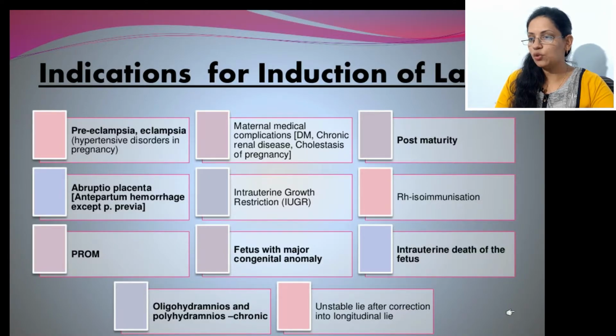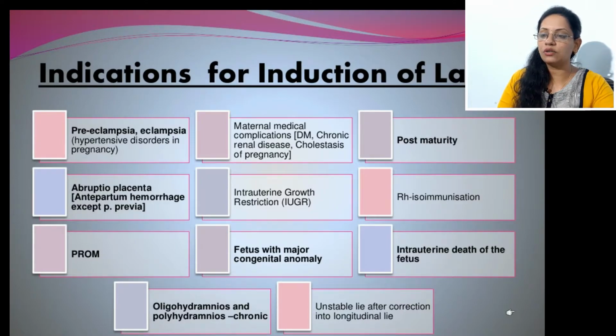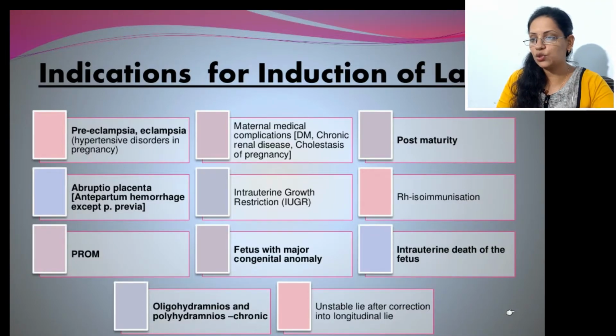Next is post-mature baby or post-term pregnancy, where spontaneous vaginal delivery is not occurring. At that point we induce the labor, as we had seen in post-term pregnancy. Next is Rh isoimmunization, that is Rh negative pregnancy with Rh positive baby, and there will be development of severe jaundice in the baby. By doing amniocentesis we can know the level of jaundice in the baby, and if it is serious we have to terminate the pregnancy and start the induction of labor.